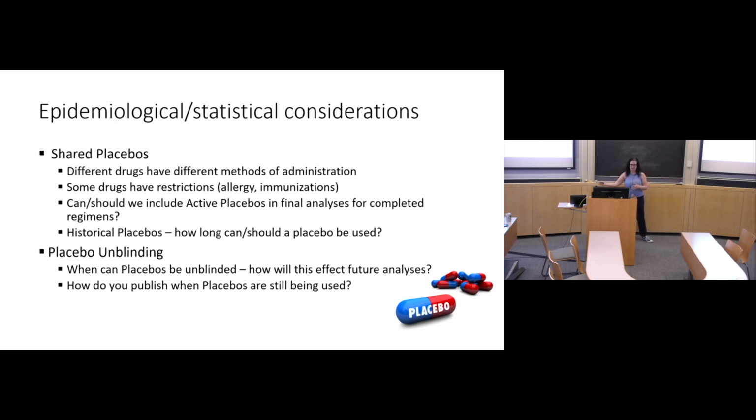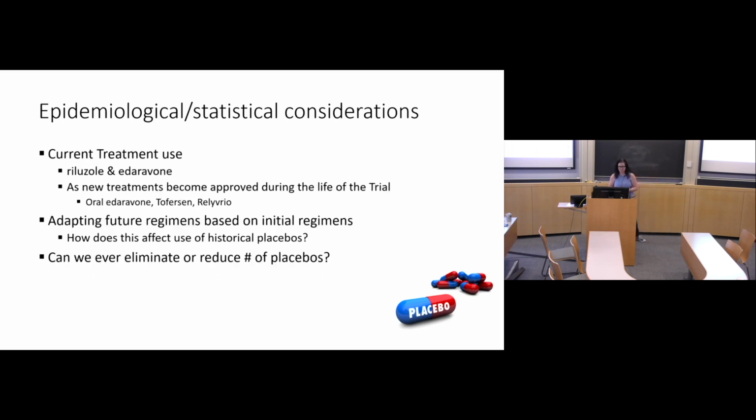Is it still kosher to use those placebos moving forward? That is a question that isn't 100% answered at this point. How do you factor in current treatment use? As I said, we were doing stratification. However, what happens when a drug gets approved midway through your study?